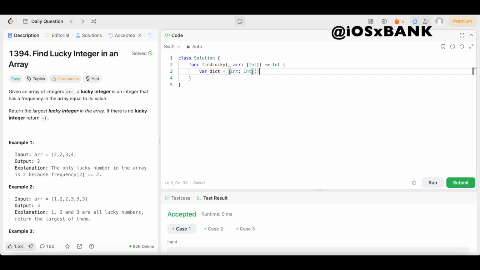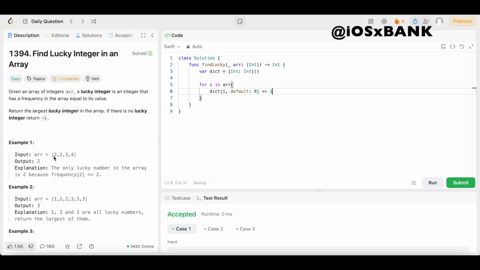Then we could come outside of that and initialize it with 2 parentheses like that. Now we need to count the frequencies, or count how many times each element appears. So for that, we can say for i in r, we're going to open up the brackets. We're going to say dict[i, default: 0]. Come outside of that, we're going to say plus equals 1.